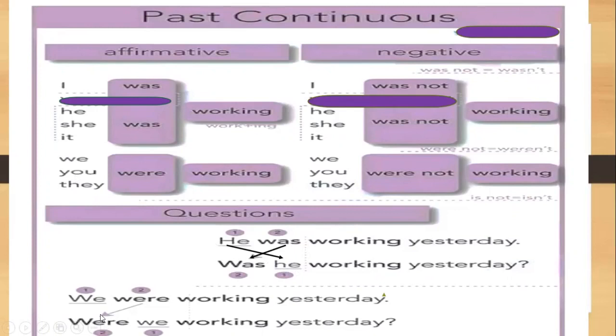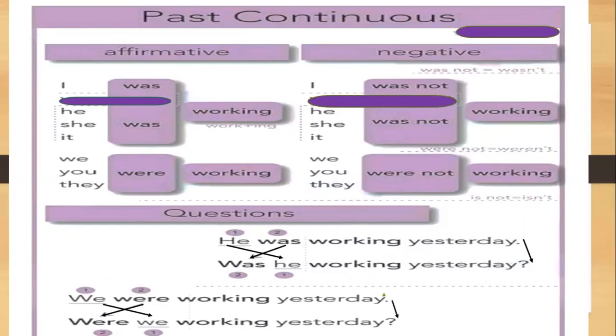Another example, we were working yesterday. Who can form a question from this sentence? We can say, were we working yesterday? So to form a question, you only need to put verb to be, which is was or were, before the subject, okay?